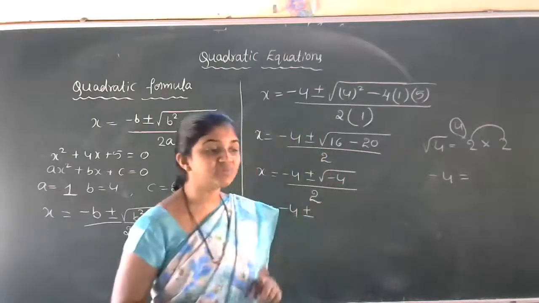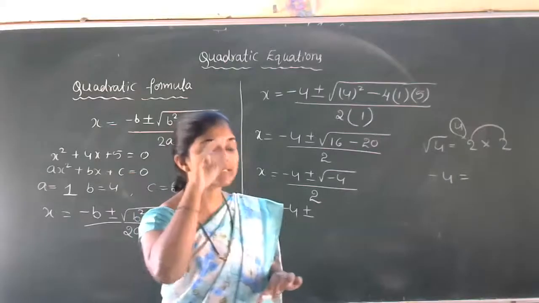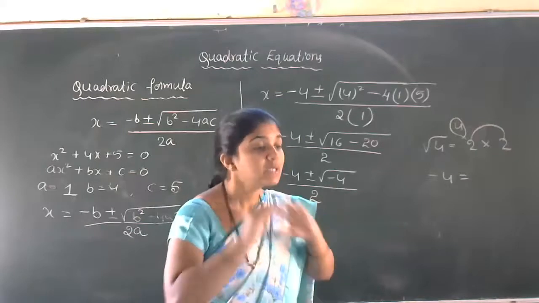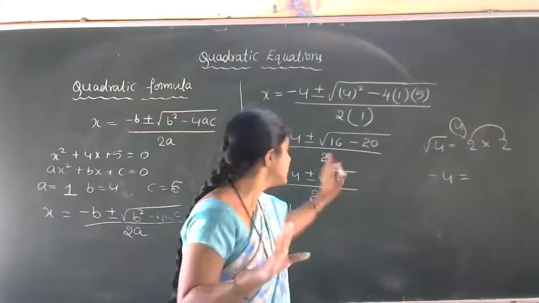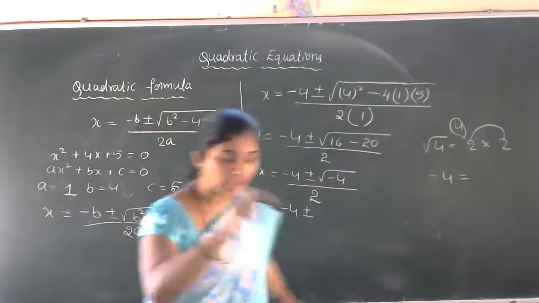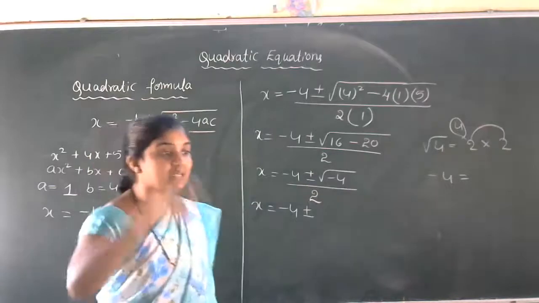Square root of -4. One thing you have to notice: inside the square root, we cannot get negative numbers. So this is meaningless actually, okay? In this type of problem, you will get this type of question in the examination. Then you have to give the result.